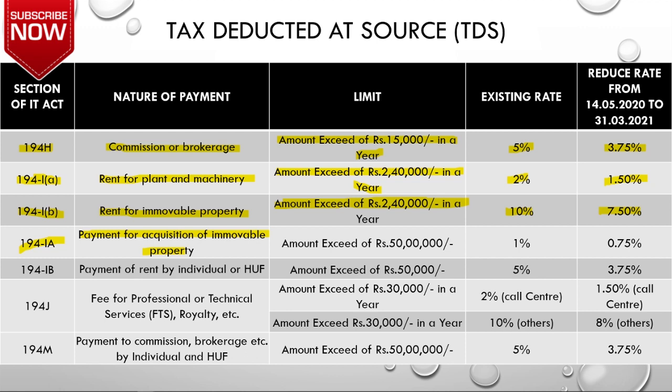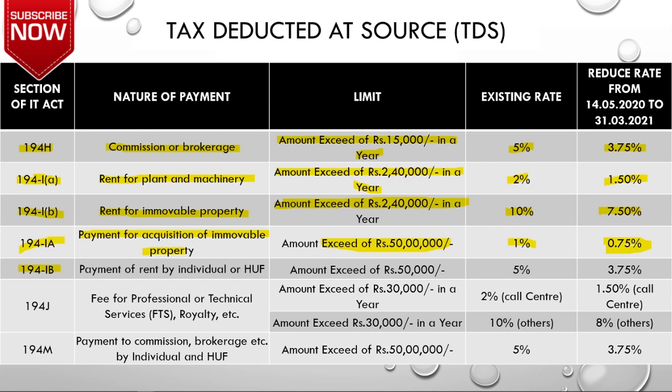So what is the limit? If you are making payment toward the acquisition of immovable property exceeding rupees 50 lakhs, then you need to deduct TDS under this section. And if you see the rate, it was 1% before and now it has become 0.75%.